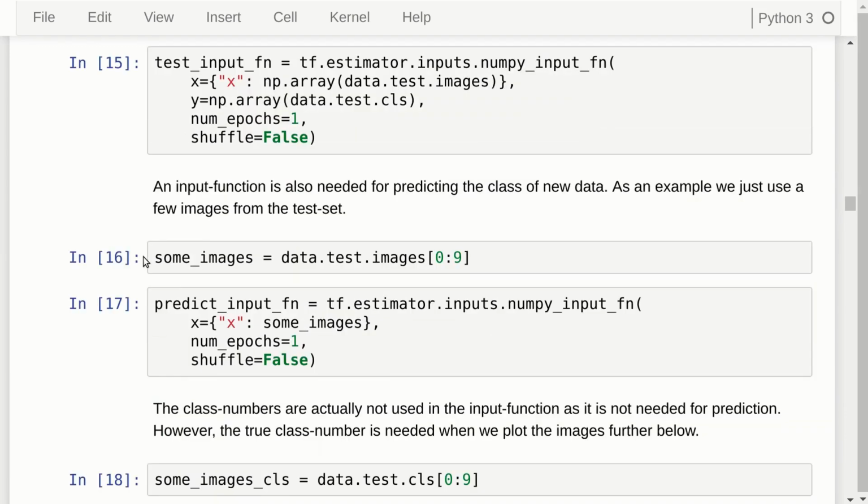If you want to use the estimator after it has been trained to predict the class number for some new, previously unseen images, we also need an input function for that. In this case, we will just hack it a little and use a few images from the test set. So we take those images here and we create a new input function. Note that this one doesn't need the y. It doesn't need the output because we are going to predict that. However, for plotting the images further below, we still need to know the class numbers so we can see if the prediction was correct or not. So we also just get the class numbers in this line here.